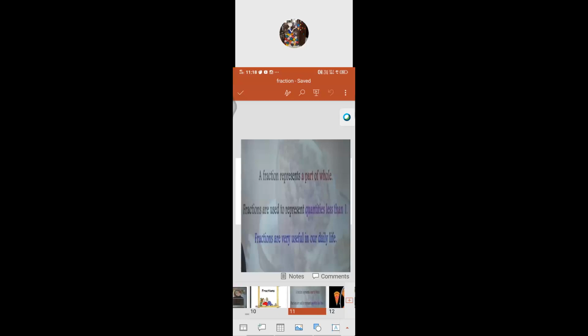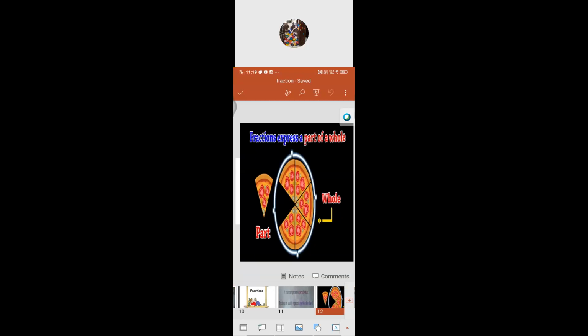What does the word fraction mean? Fract means to break into equal parts. So fract means break. Whatever things, objects or numbers we are going to break into equal parts, that means fraction.